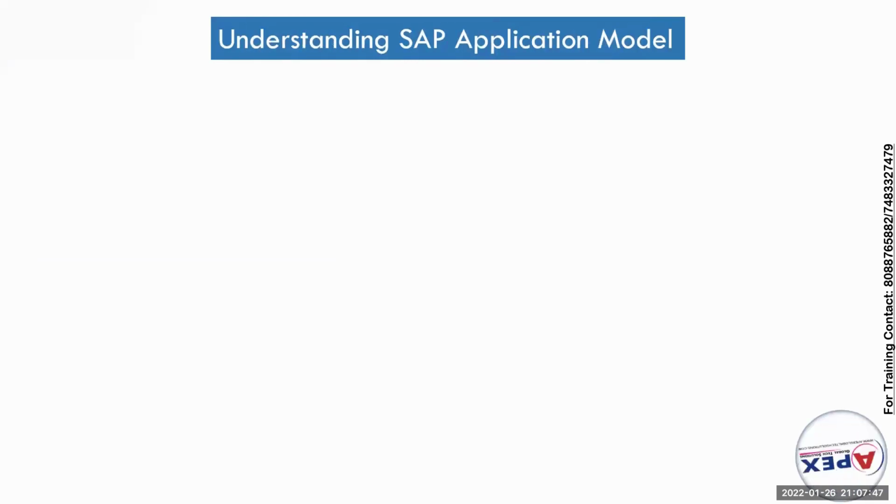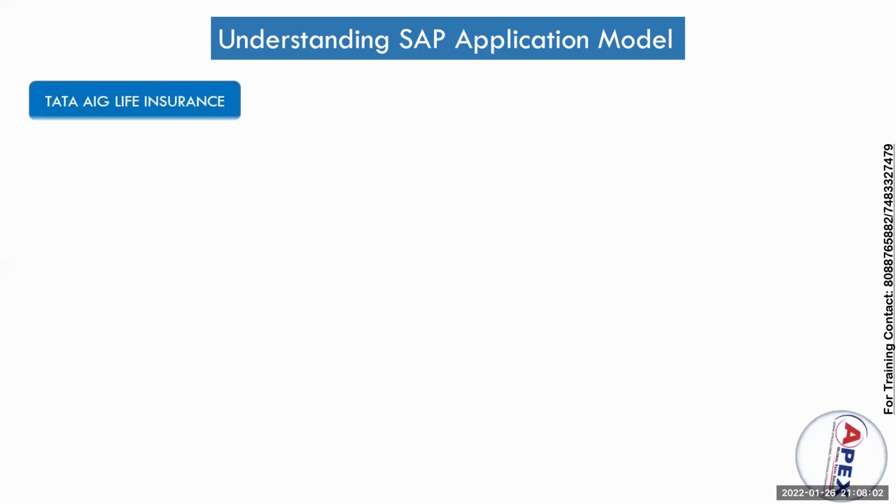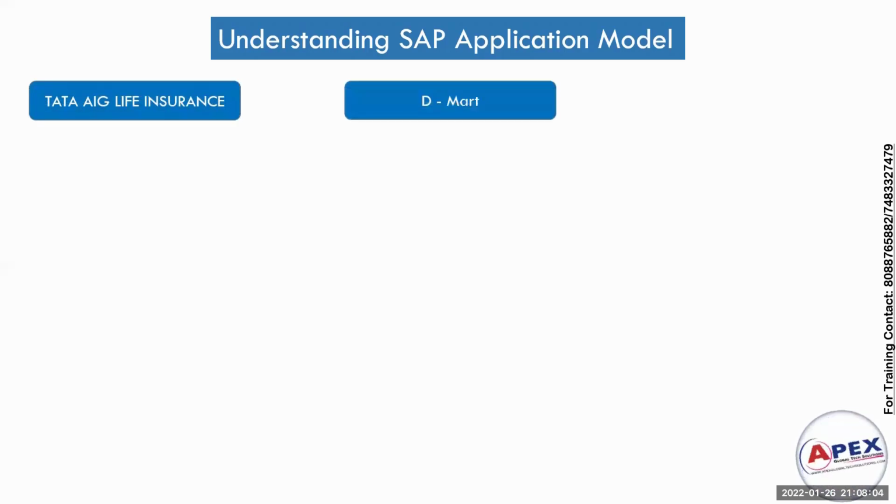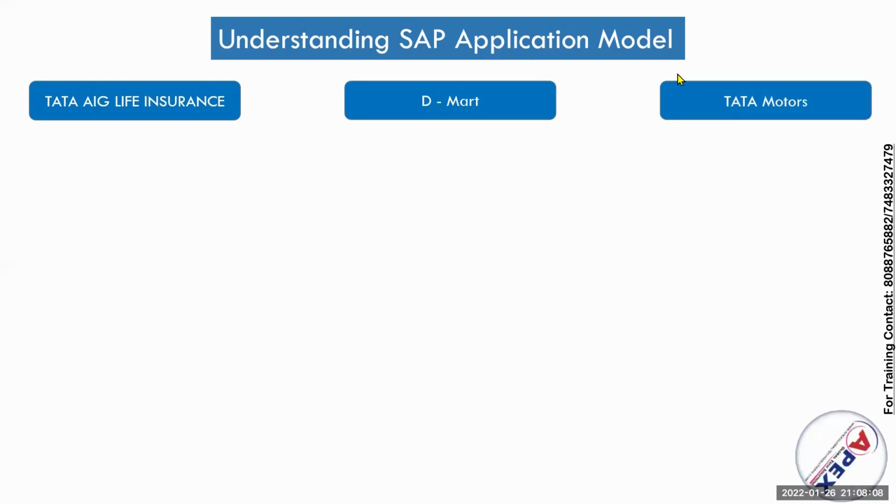Before entering into the centralized process, let us understand the SAP application model: what features are there in the application? Consider three different companies here: Tata AIG Life Insurance, DMart, and Tata Motors.